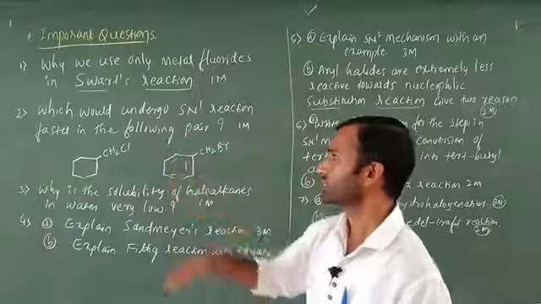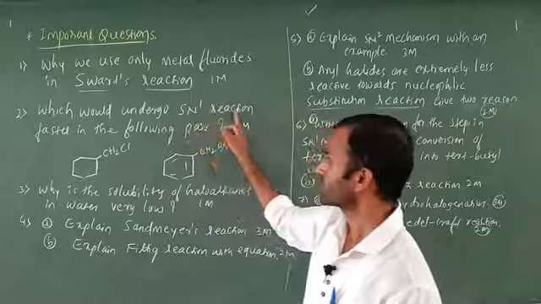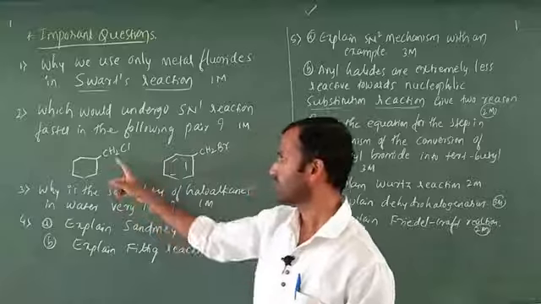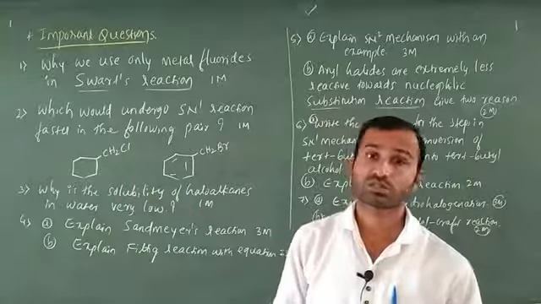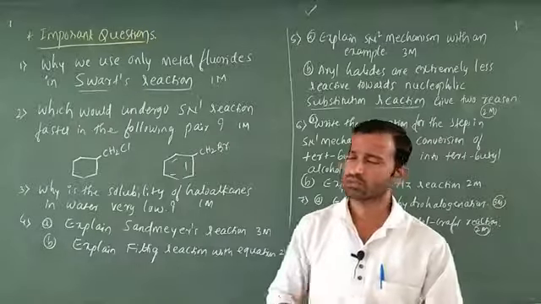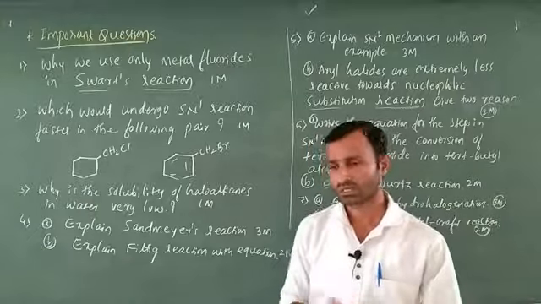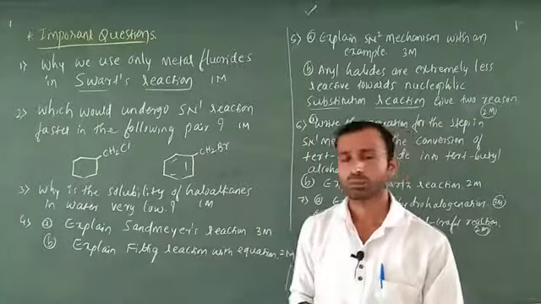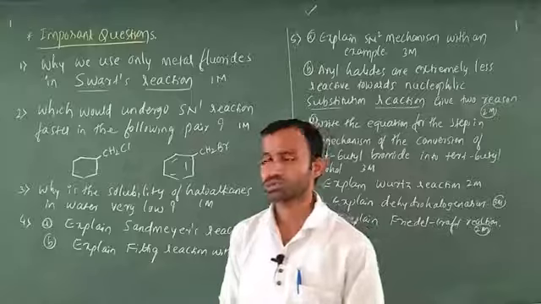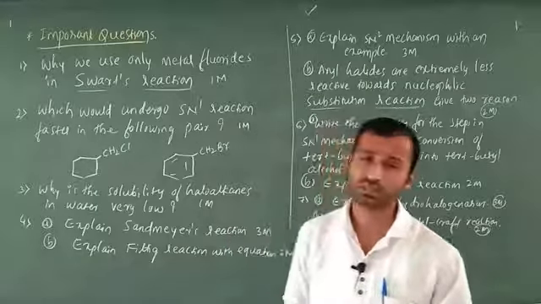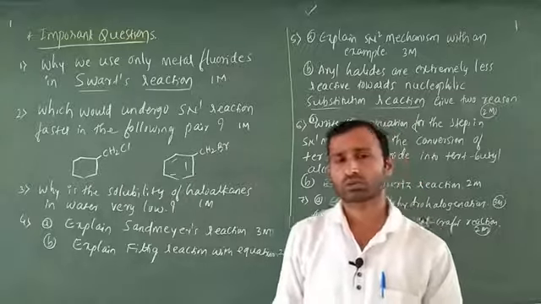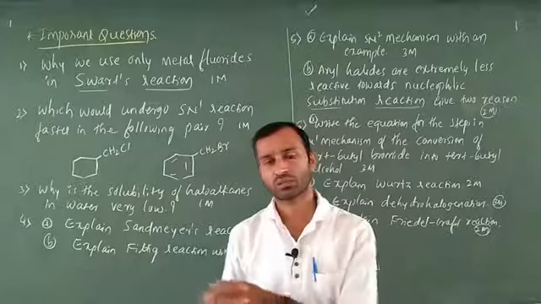The next question: which would undergo SN1 reaction faster in the following pair? Two examples are given here. Out of these two, which one can undergo faster SN1 reaction? You know very well that SN1 is a two step reaction. The first step is the formation of carbocation. The second step is the nucleophile attack on the carbocation. These two steps are most important. But which carbocation can undergo SN1 faster? You know about that: tertiary, secondary, primary, after that CH3.